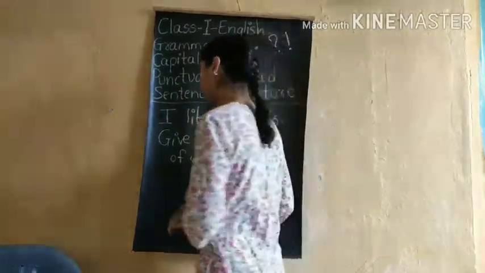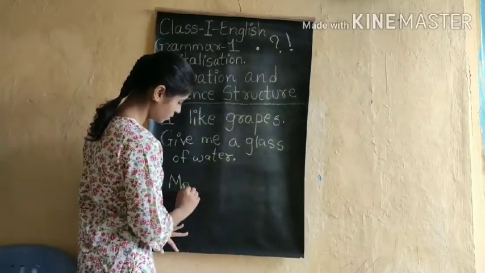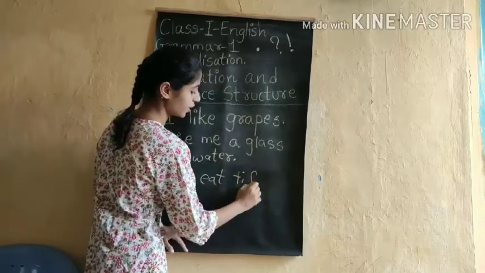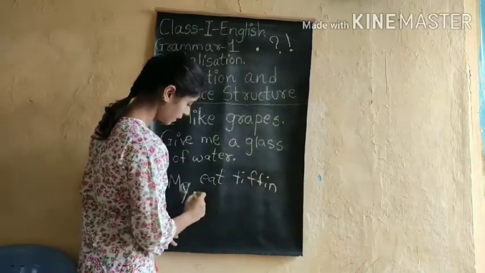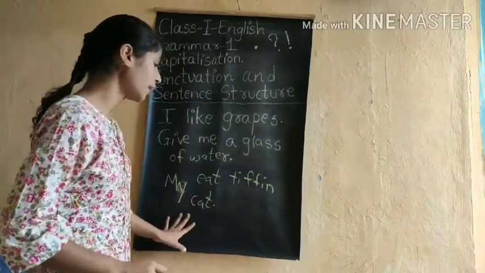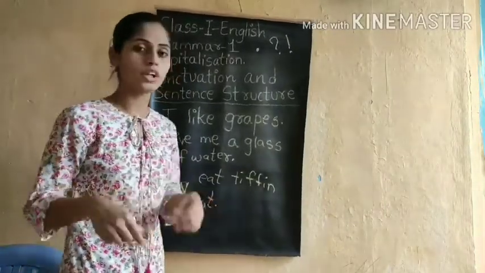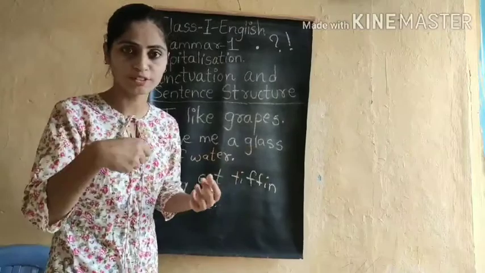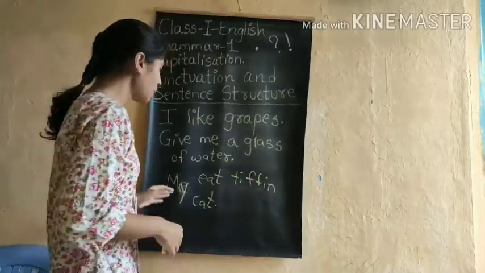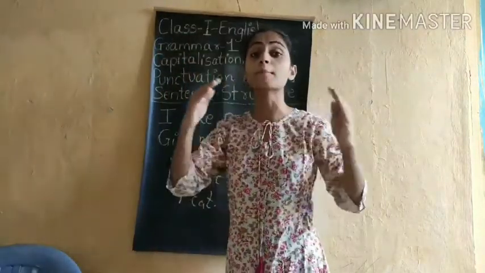Okay, if I tell you, "My eat tiffin cat." Now in this sentence there are three major words: eat, tiffin, which is what you carry to your school, and cat. Cat is an animal. Now, "my eat tiffin cat," did this sentence make complete sense?